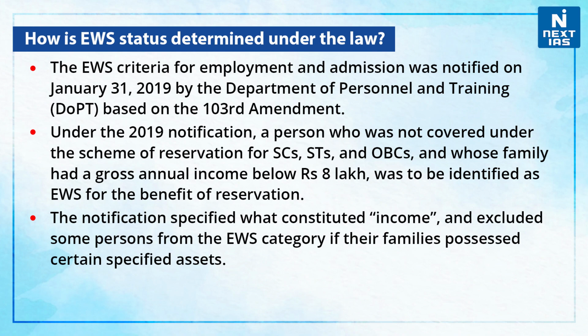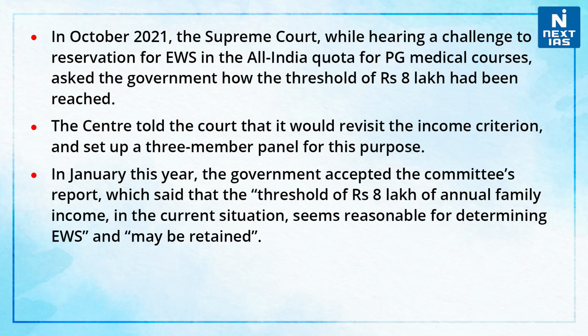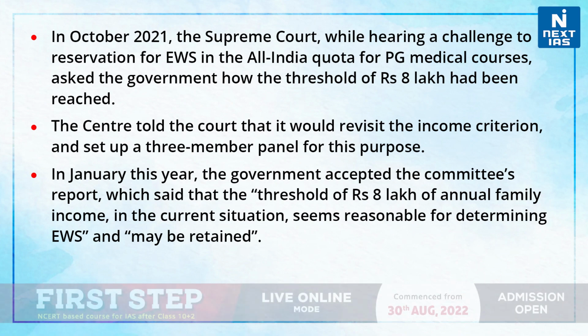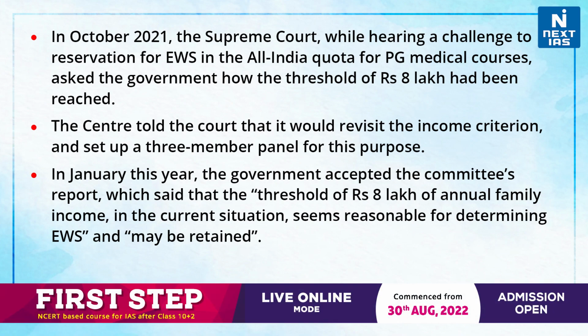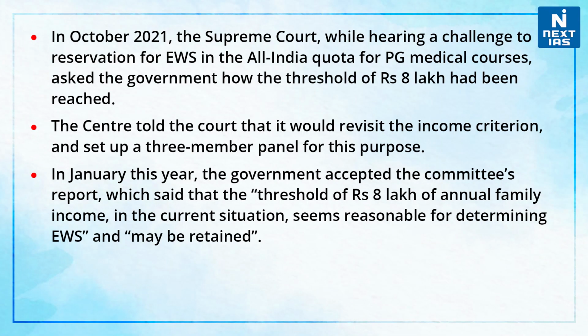The notification specified what constituted income and excluded some persons from the EWS category if their families possessed certain specified assets. Further on, in October 2021, the Supreme Court, while hearing a challenge to reservation for EWS in the All India quota for PG medical courses, asked the government how the threshold of Rs 8 lakh had been reached. So, in response, the centre told the court that it would revisit the income criterion and set up a 3-member panel for this purpose. Further on, in January 2022, the government accepted the committee's report, which said that the threshold of Rs 8 lakh of annual family income in the current situation seems reasonable for determining EWS and therefore may be retained.